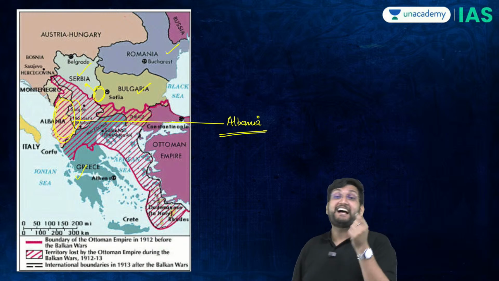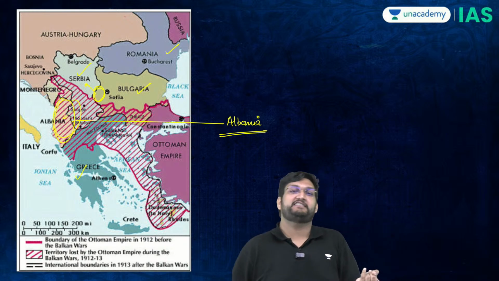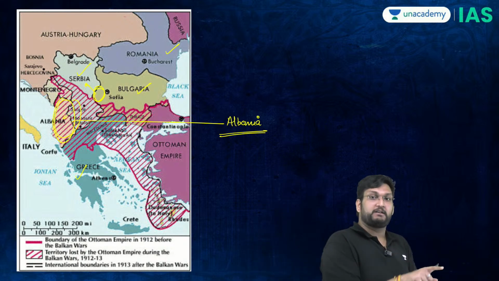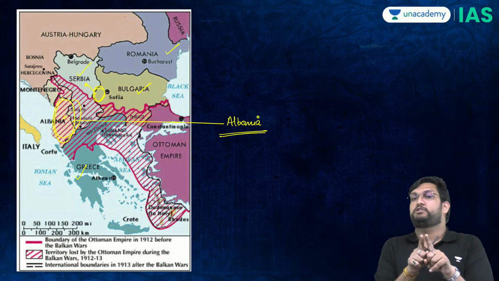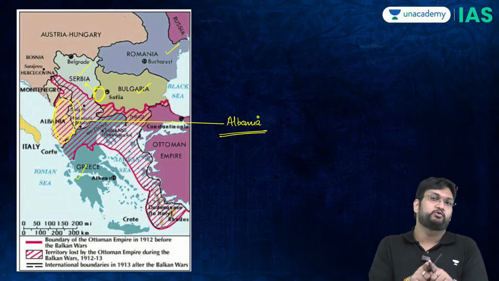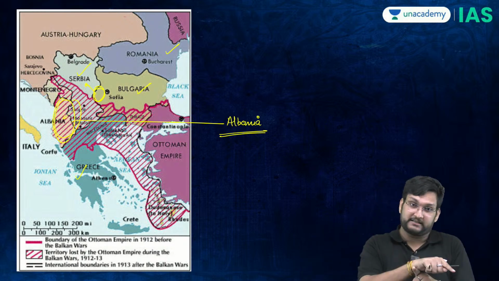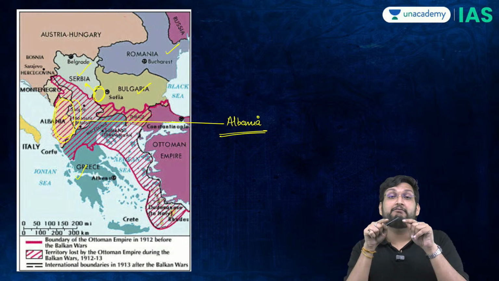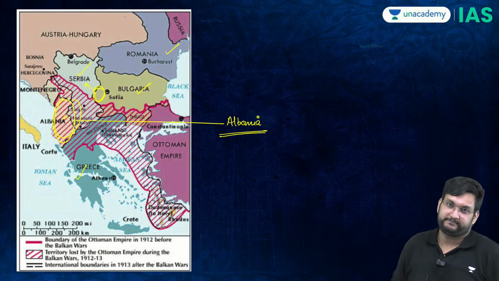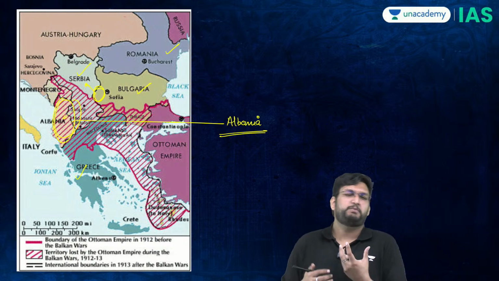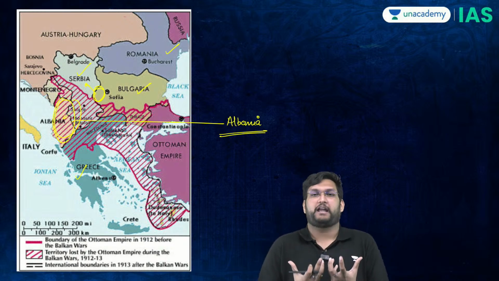But what happens is, again, the Austrians intervene and say to the Germans, don't give them access to the sea because they will become a nuisance. So rather than giving Albania to the Serbians, Albania will be created as a separate country altogether. And this is where the Serbians will now become even more angry.